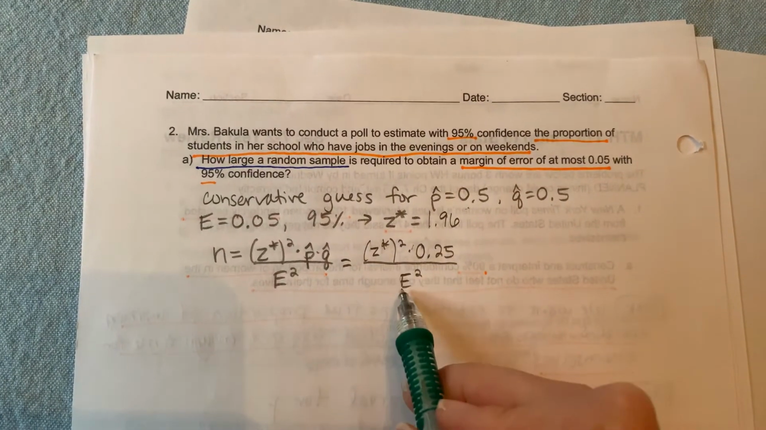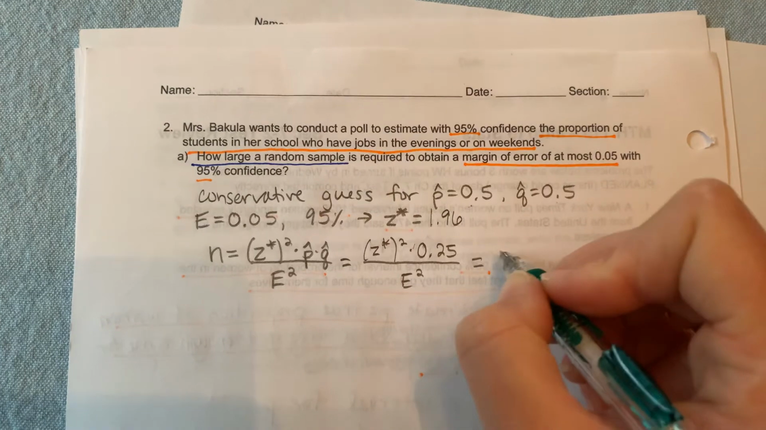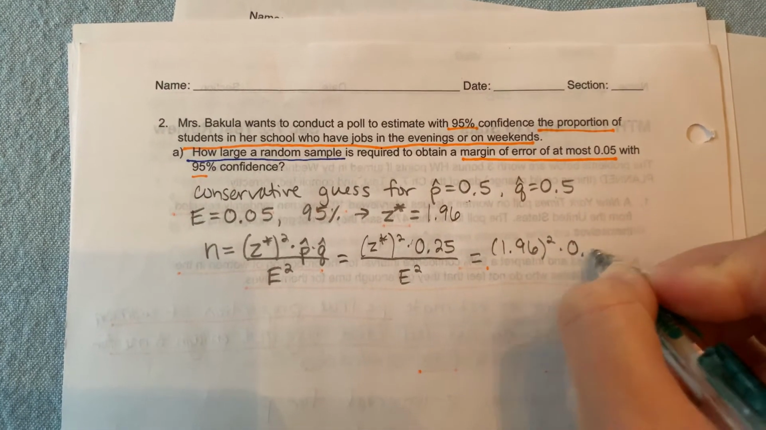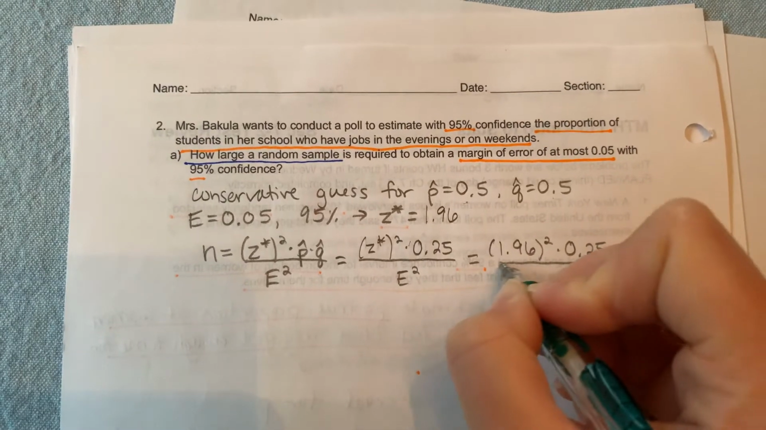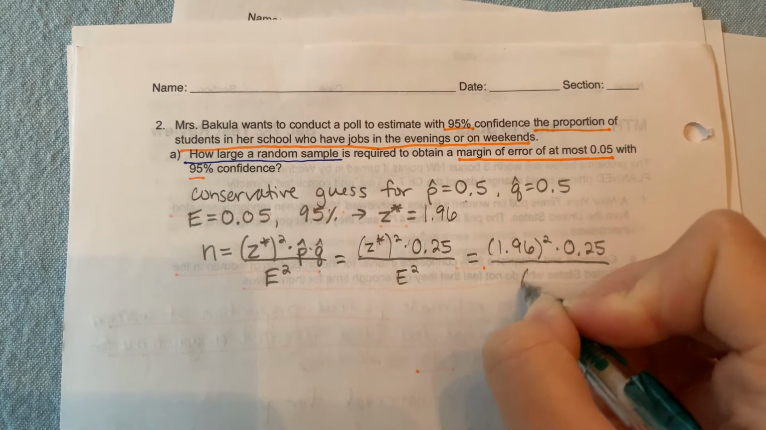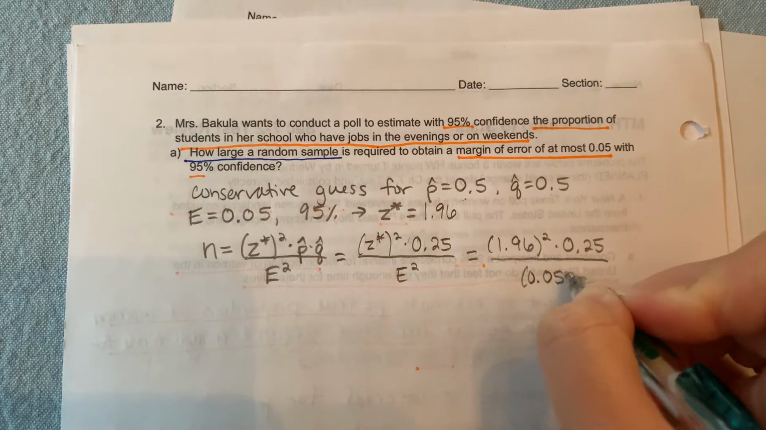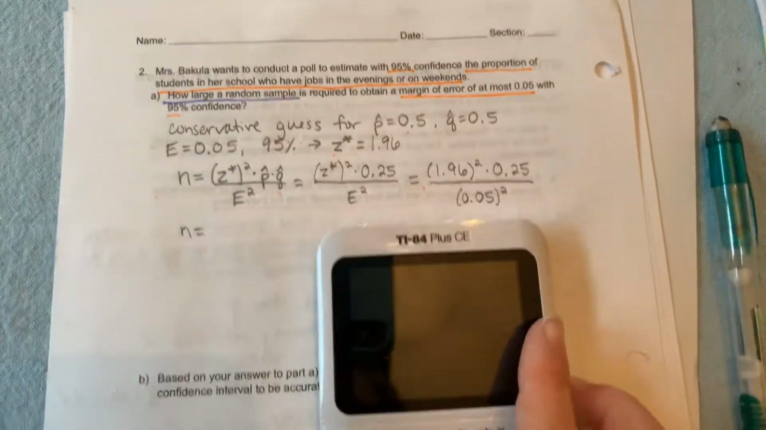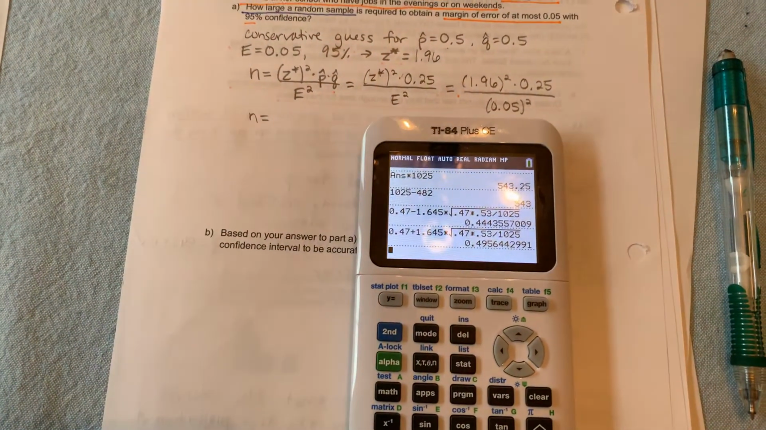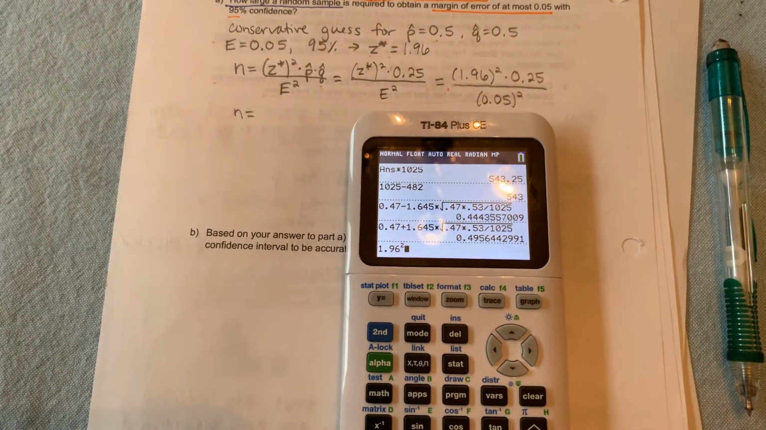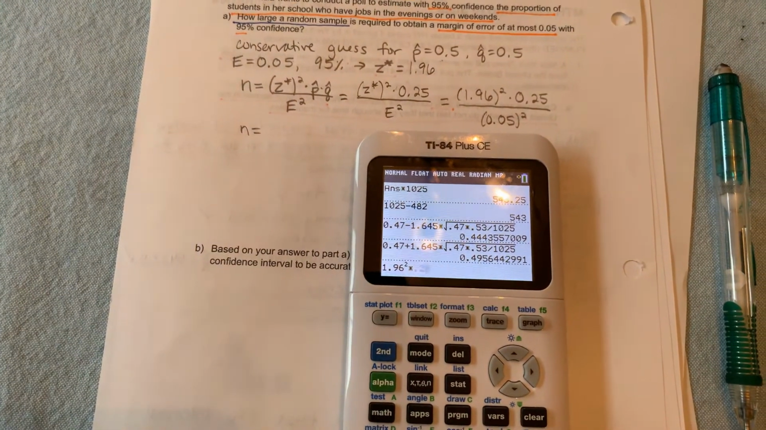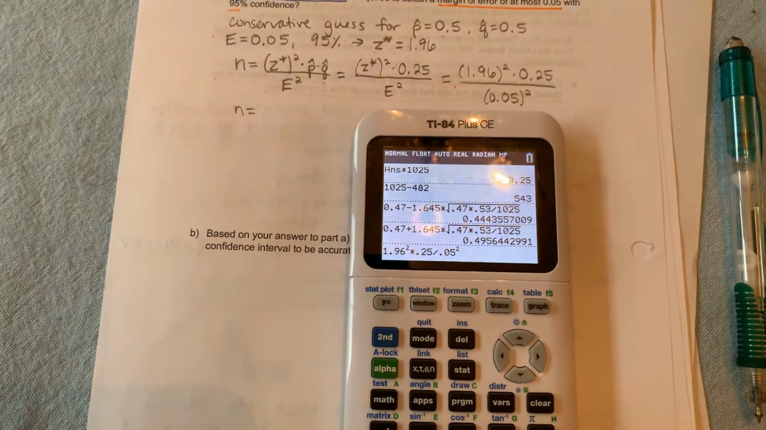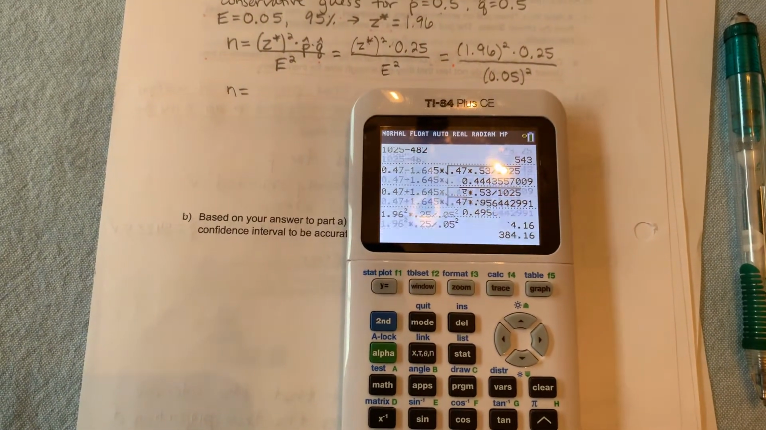Okay, so let's fill in what z star and e are. So we have 1.96 squared times 0.25 divided by e squared, which is 0.05 squared. Okay, we plug that in to get our sample size. So we have here 1.96 squared times 0.25 divided by 0.05 squared. Okay, I think that's everything. Hit enter, I get